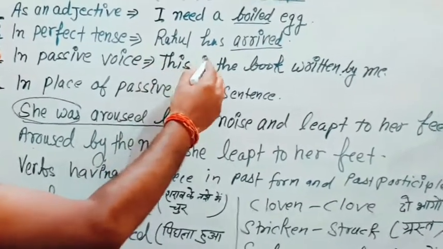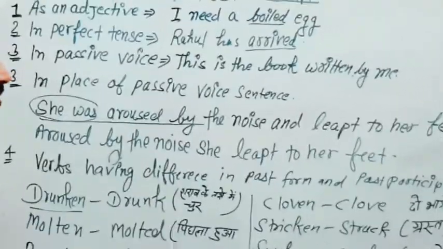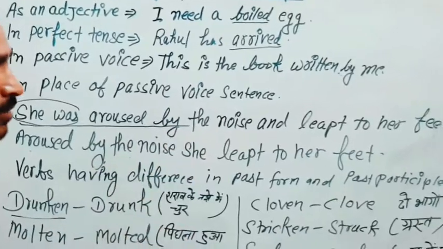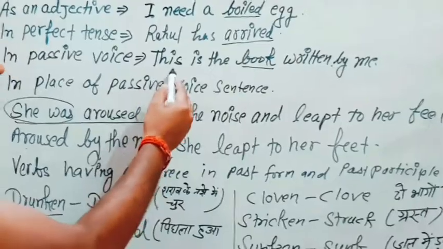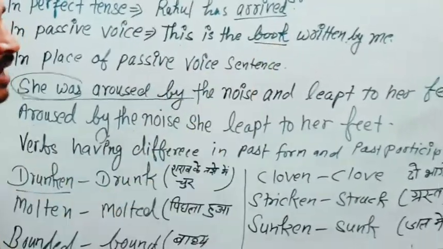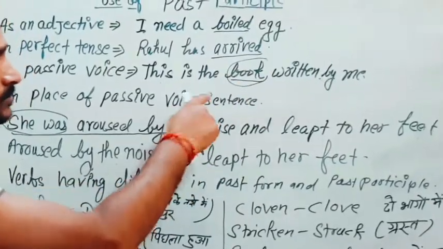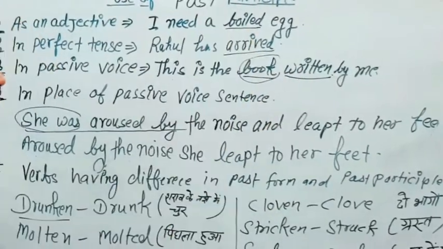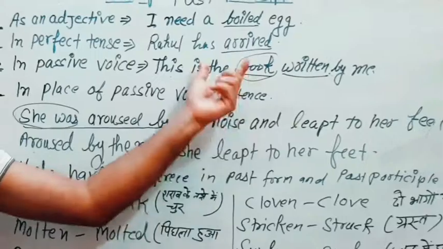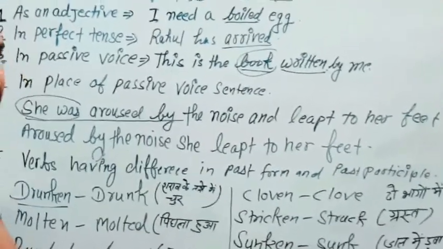So, Rahul has arrived. Now we use past participle in passive format also, just after a noun. Just see, this is the book written by me. Like we have this book as a noun and just after we have this past participle. Using this we can frame other sentences also, like this is the food cooked by me.